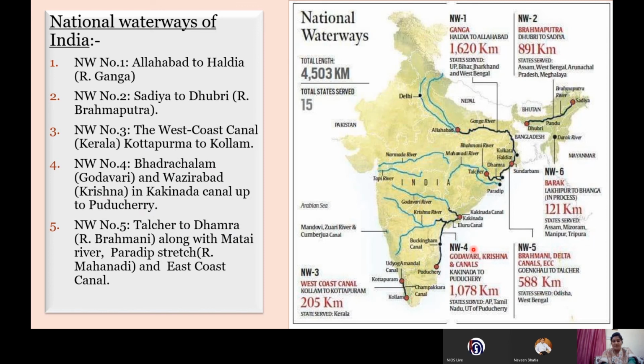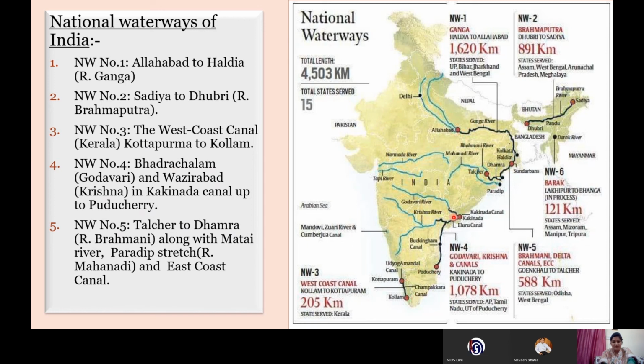Next we have the national waterway number 4. It includes the river systems of 2 rivers and 2-3 canals also. If you see on the map, it connects the Godavari river, then the Krishna river, then the Kakinada canal, Eluru canal, and then the Buckingham canal connecting Puducherry to Kakinada.